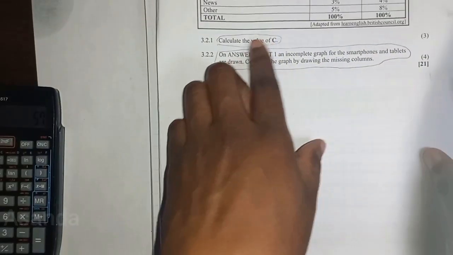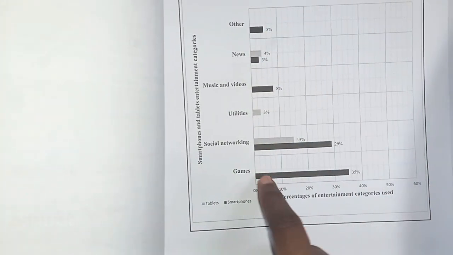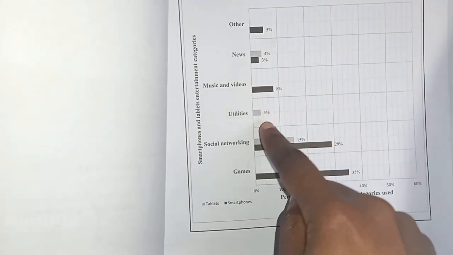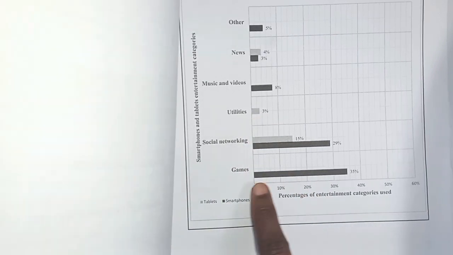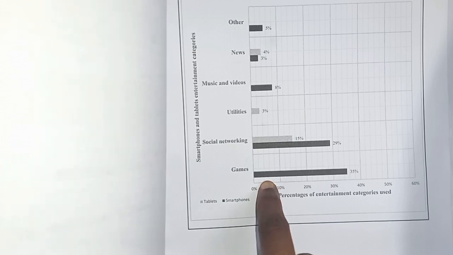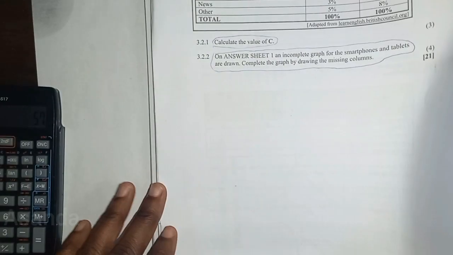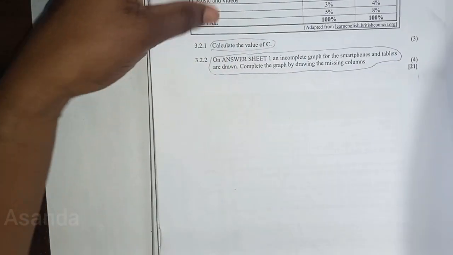Okay, so if we just check, I just want to check the other 5% in double. Okay, smartphones, 5% there. So we have all these ones which for smartphones, we just have to complete the other one. So we don't have other, and we don't have main music. We don't have utilities for smartphones, and here also we don't have games for this one here, which is tablets. So they want us to complete that. I'm just going to do it roughly because I don't want to mess up this question paper.